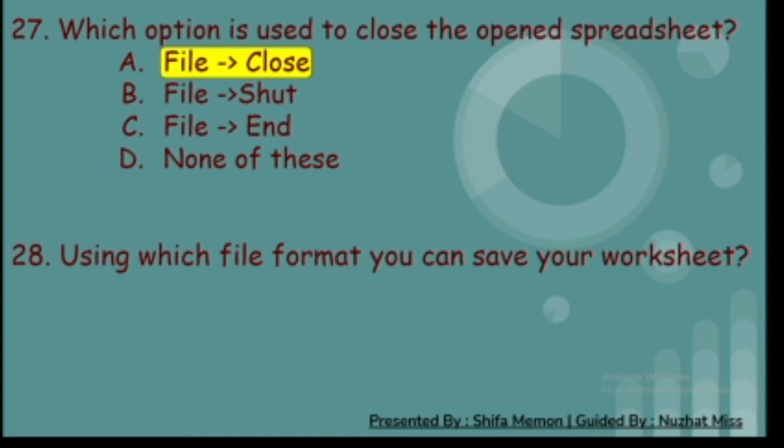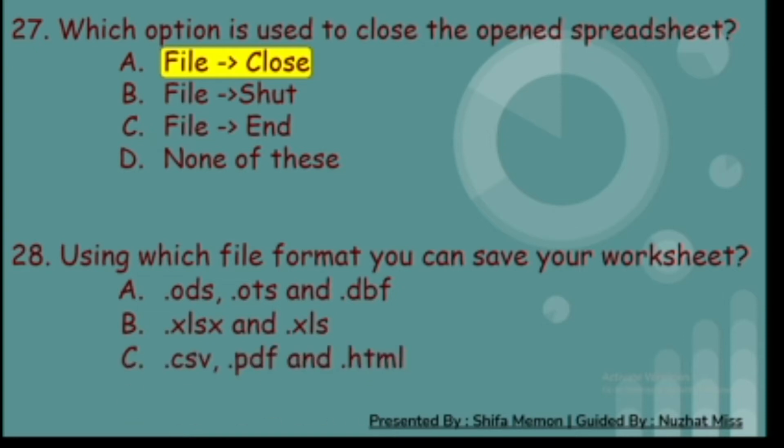28. Using which file format you can save your worksheet? A. .ods, .ots and .dbf. B. .xlsx and .xls. C. .csv, .pdf and .html. And D. All of these. And the correct answer is D. All of these.